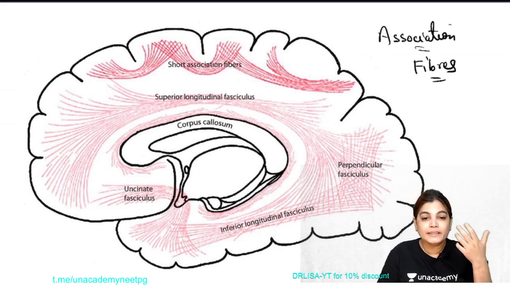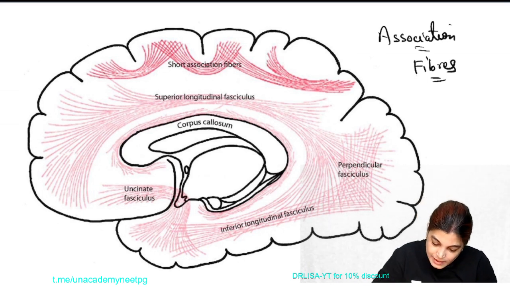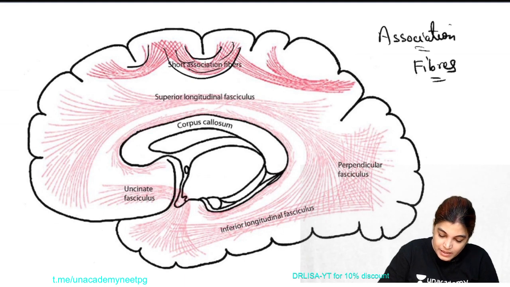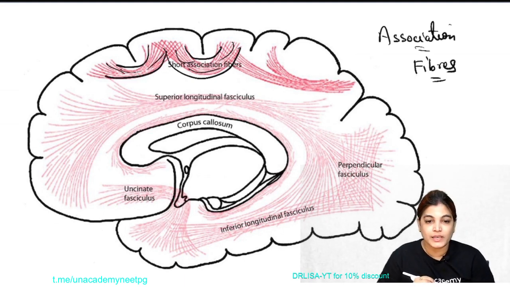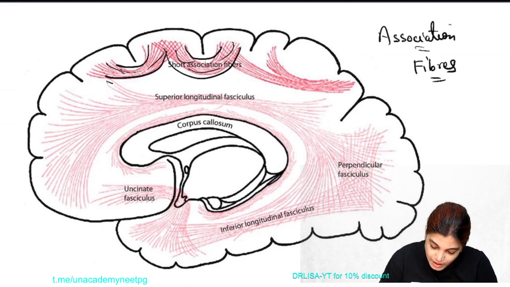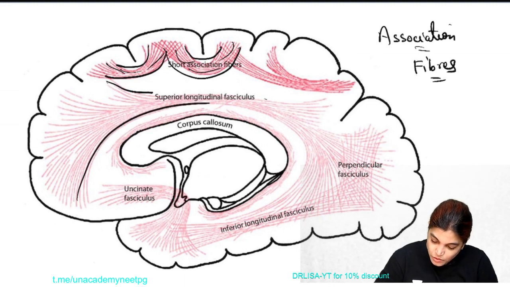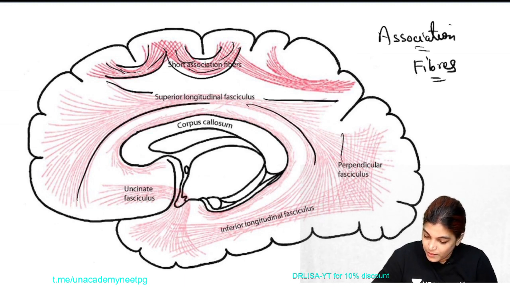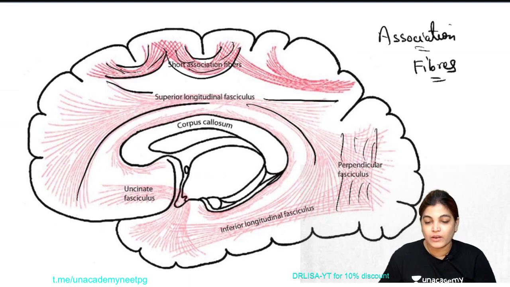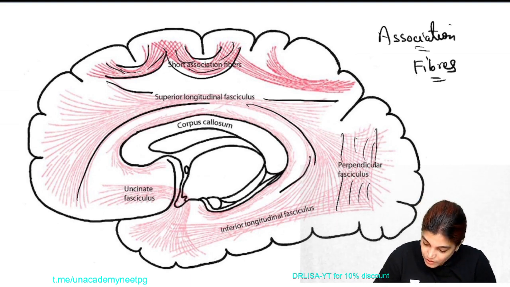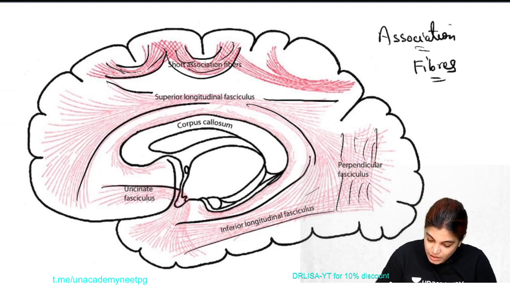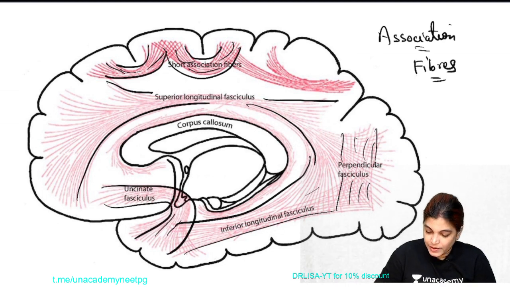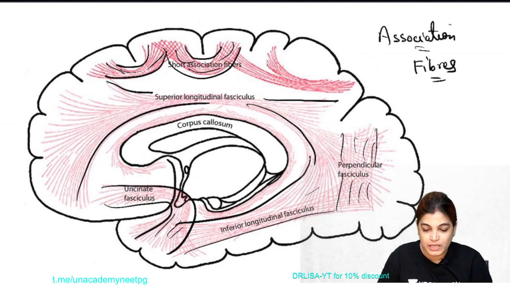Certain short association fibers just connect adjacent gyri, as you can see in the diagram. This is the superior longitudinal fiber. We have perpendicular fibers connecting occipital and temporal areas, and also the inferior longitudinal and uncinate fasciculus. These are all names of association fibers.